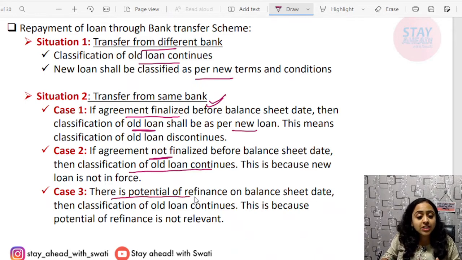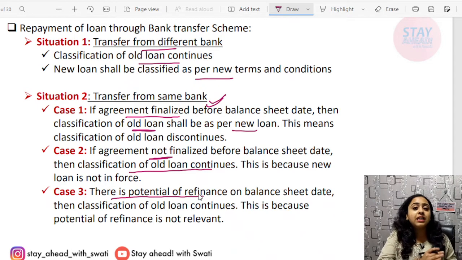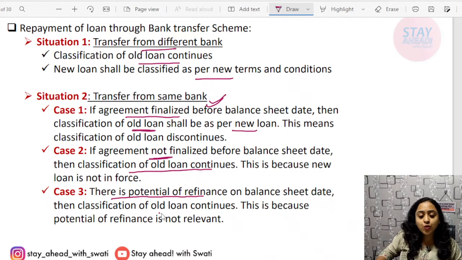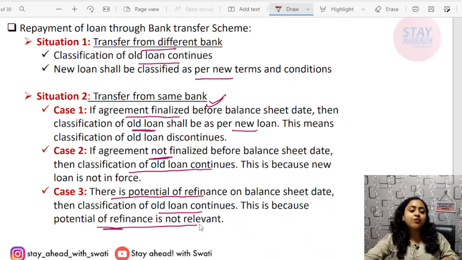There is a potential of refinance. There is a potential that you will be taking a refinance, but since the conditions have not been finalized, such potential does not amount to any classification or reclassification. The classification of the old loan continues. The potential of refinance is not at all relevant for any reclassification between current and non-current.